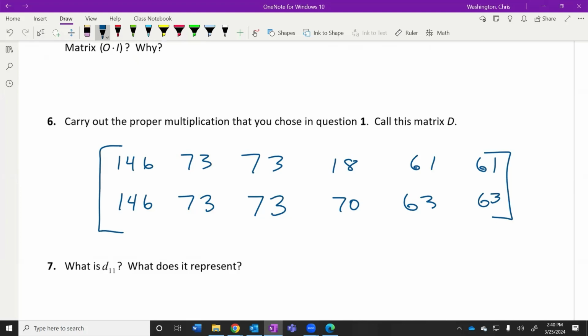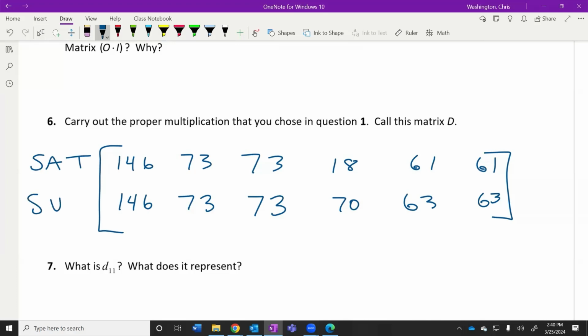All right, so it's cool that we found this new matrix, but if we don't know what this new matrix means and represents, it doesn't do us any good to even find it. So, very specifically, what does the first row represent? Saturday. The first row is Saturday. That is good. What does the second row represent?